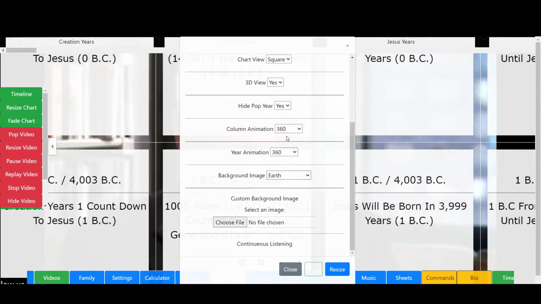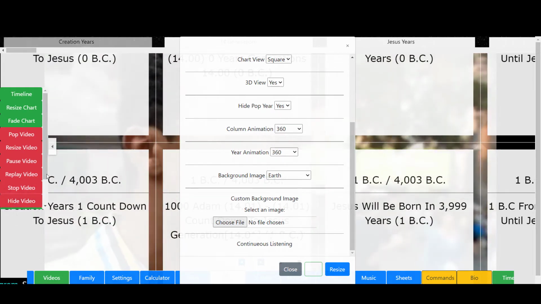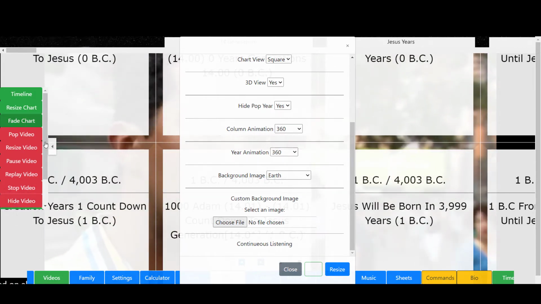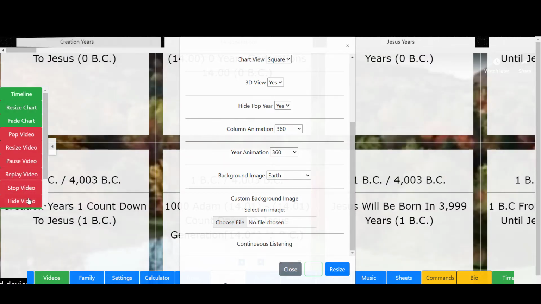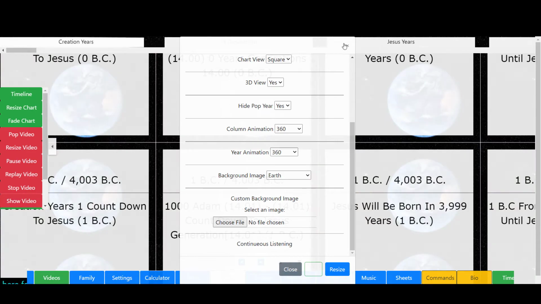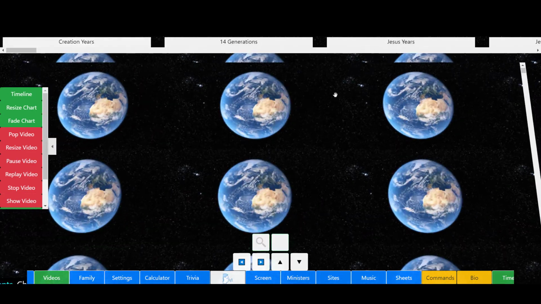Let's see, we got New York without animations. Let's go ahead and hide the video in the background. I'm actually gonna stop the video, and then I'll hide the video. And then let's look at the background here. Let's take a look at that. That's pretty cool. Look at that. You got the world spinning in the background.